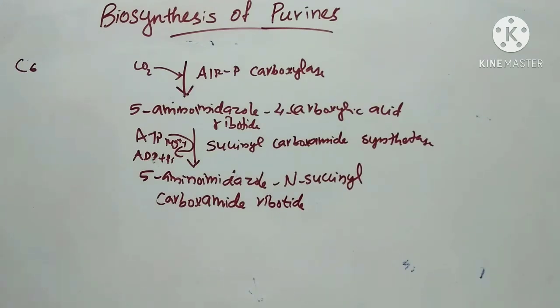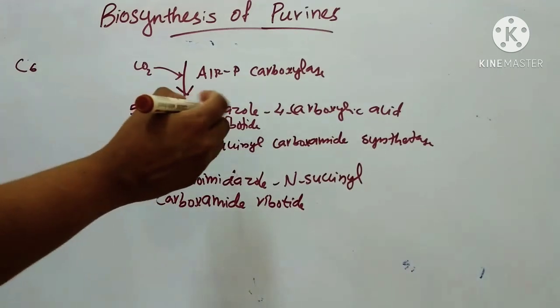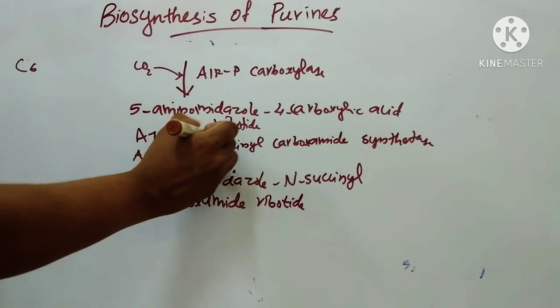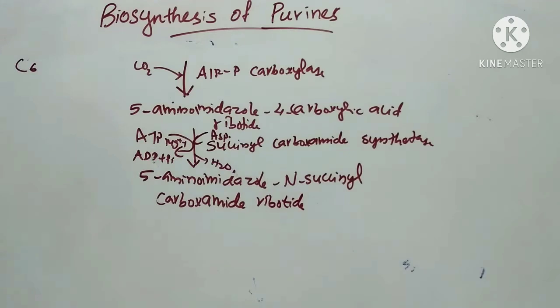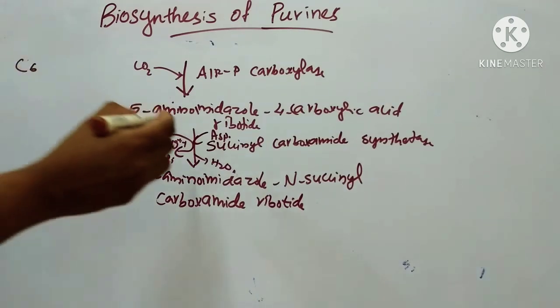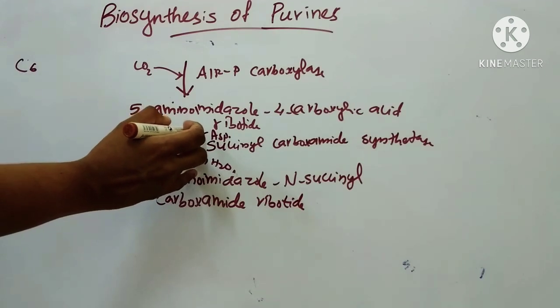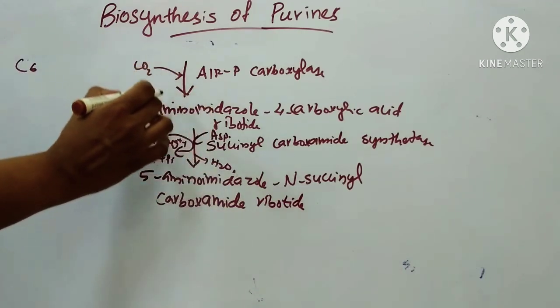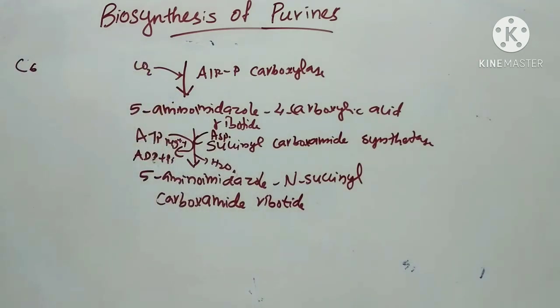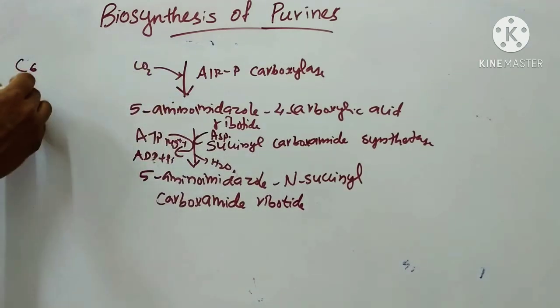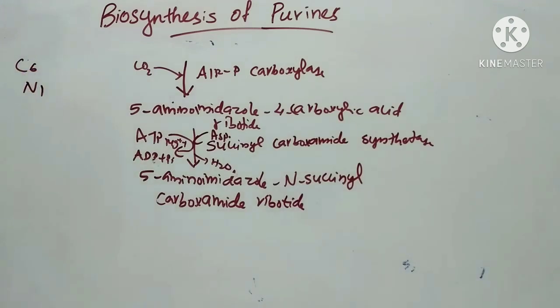This uses ATP to condense aspartic acid with aminoimidazole carboxylate 5-phosphate. This contributes to N1 of purine nucleus. So that is the reaction.